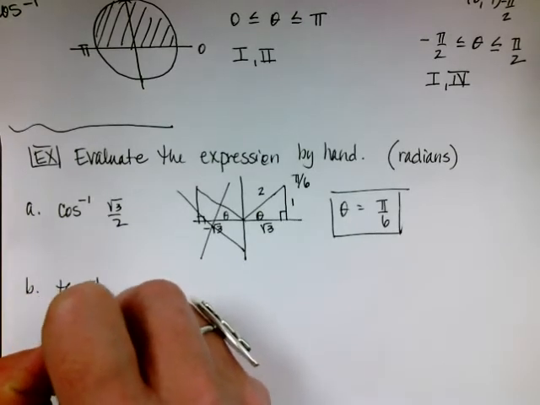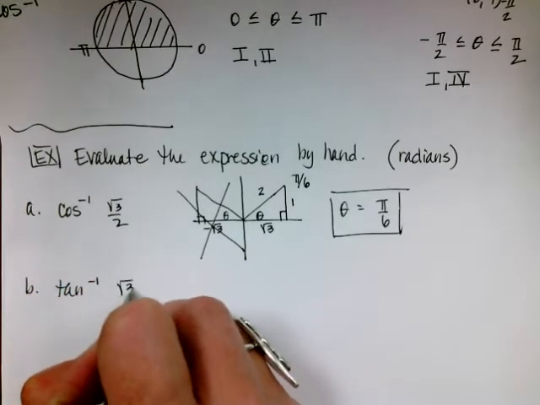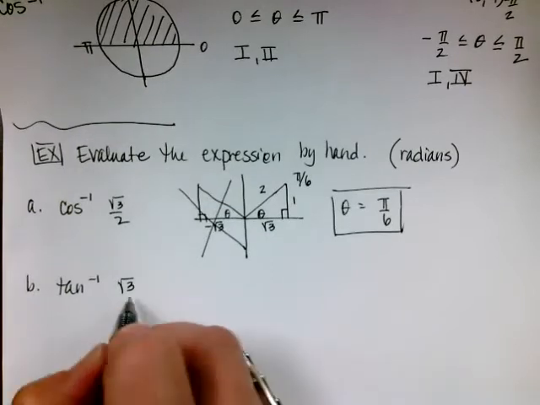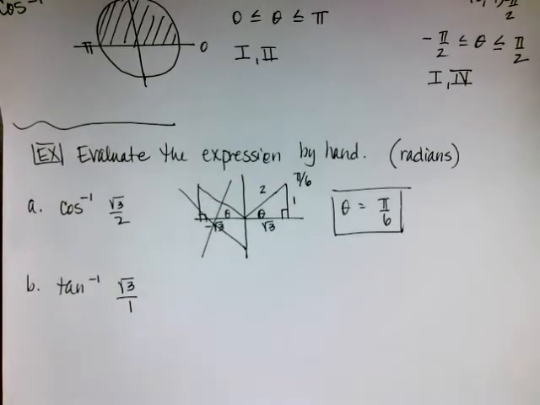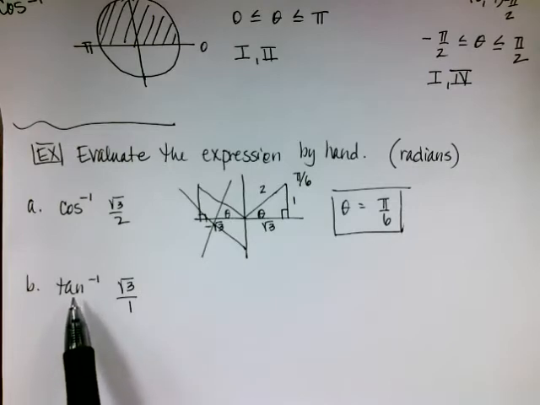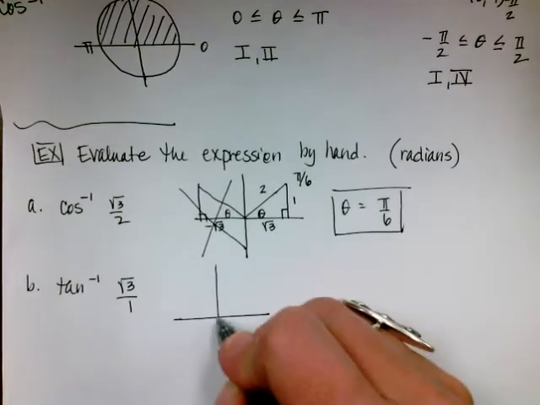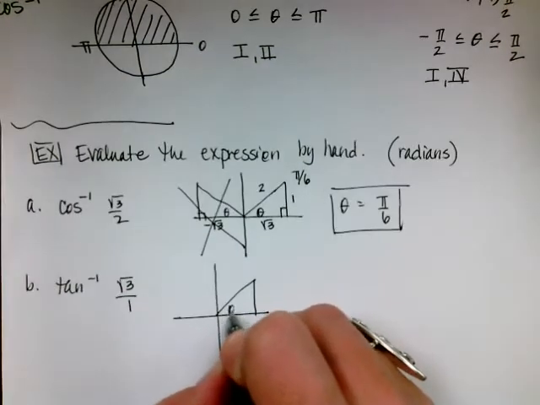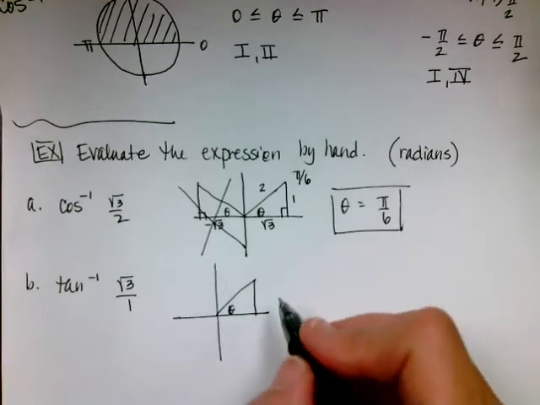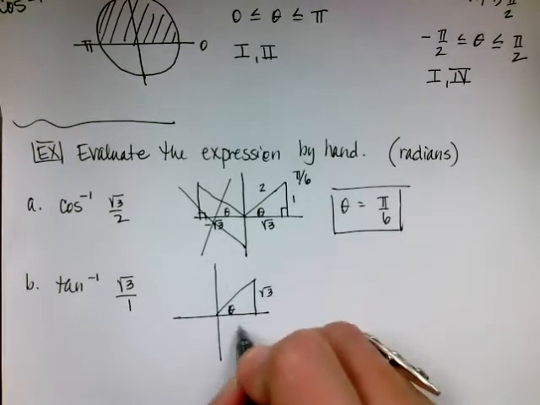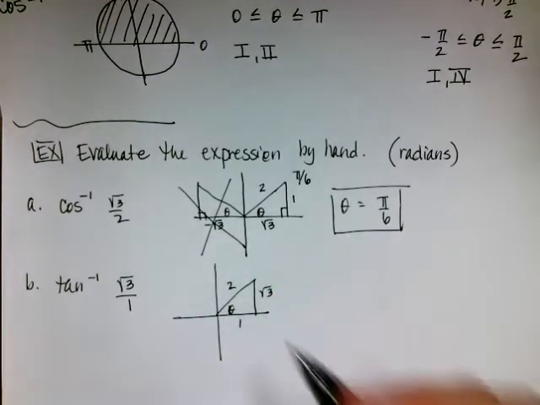Now I'm going to say the inverse tangent of radical 3. They didn't put it over 1, but I'm going to put it over 1 just so we're used to seeing that. I know that arctangent or inverse tangent is limited to the first and the fourth quadrants. So that means that I could potentially have an angle up here, and tangent is y over x, so it's going to be radical 3, 1. That means the hypotenuse is 2.